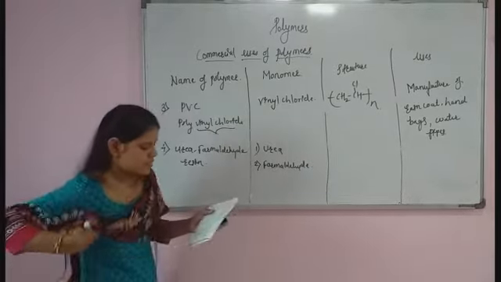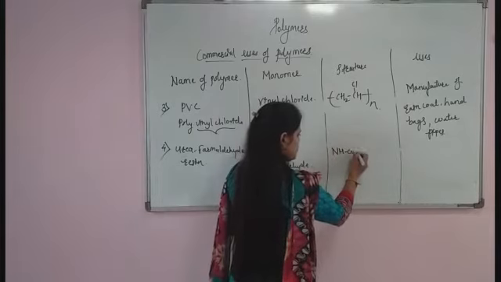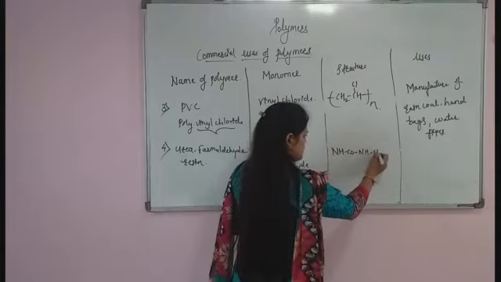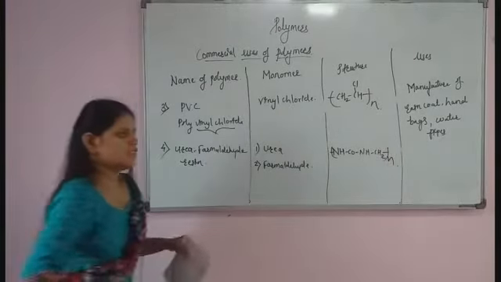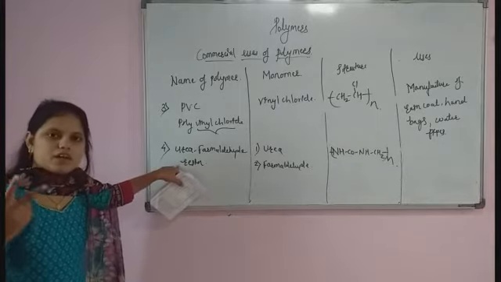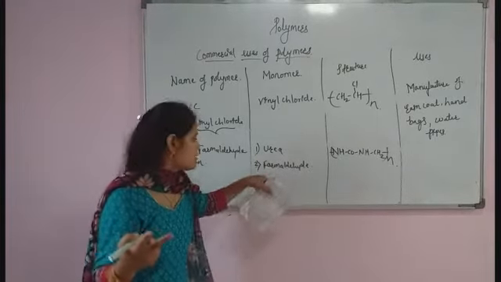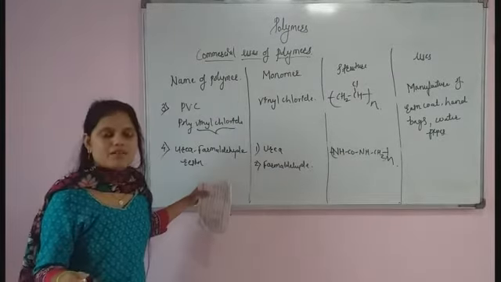Now what is the structure of that? NH, CO, NH, CH2. So this is your urea formaldehyde resin, which requires two monomers. First is urea, second is formaldehyde. This is the structure of urea formaldehyde resin.